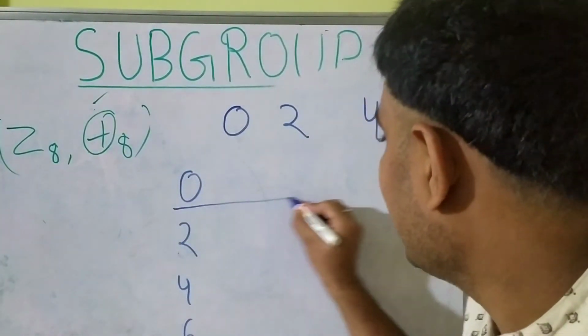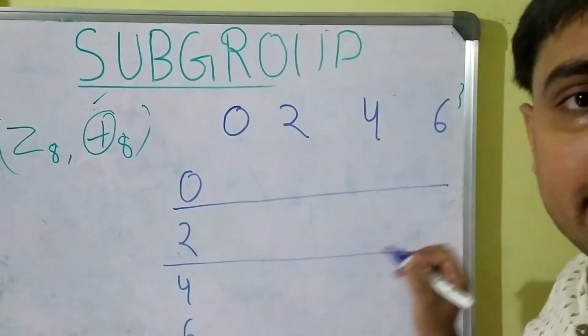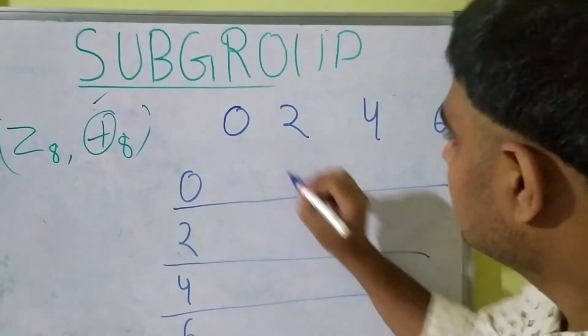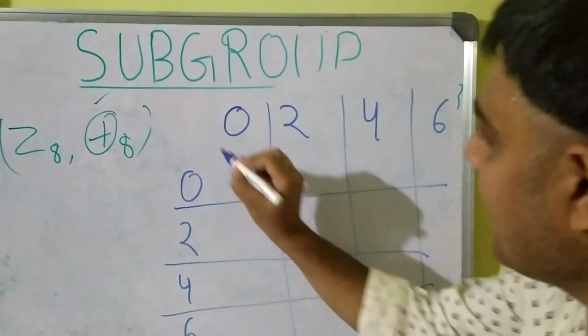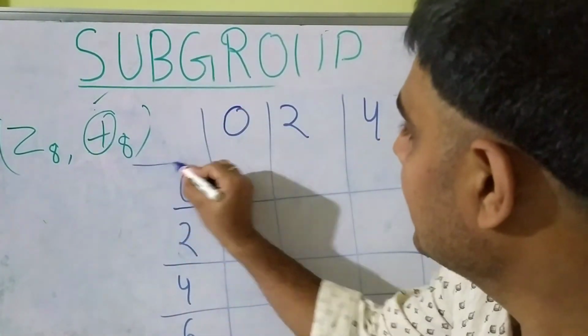We'll create a table as we did earlier. So the table will be like this one.